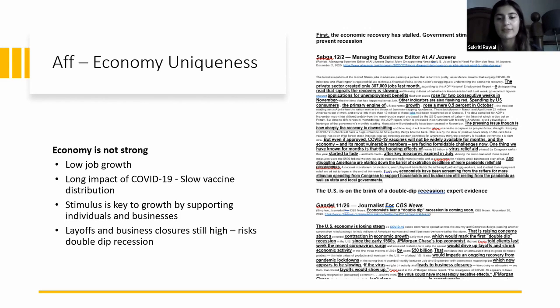The last piece of evidence, which is a 1AR extension, says that layoffs and business closures are still high. That's what risks a double dip recession, since there's a decrease in economic activity there.